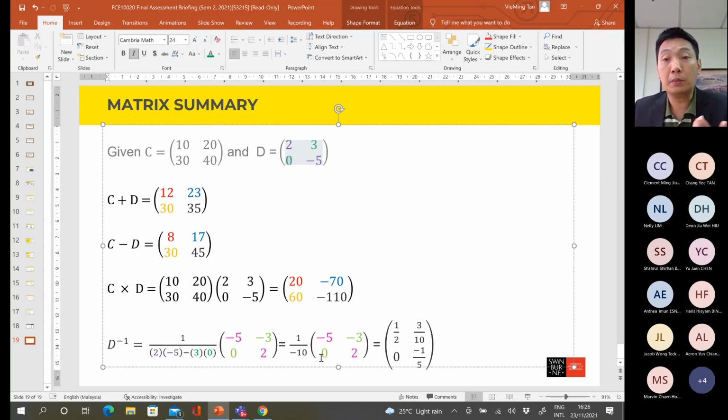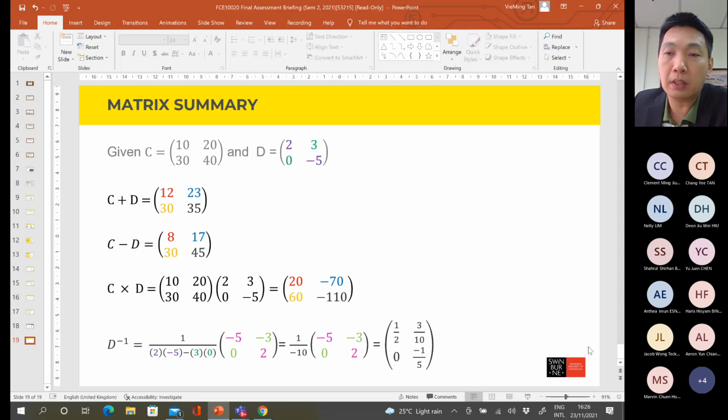Then lastly, we can bring in 1 over negative 10, which is the scalar value. The scalar value we can bring in and multiply into each element. For this element, we use negative 5 multiplied by negative 1 over 10, so I get positive 1 over 2. Continue the same thing for the other elements to get the final answer. These are the things that you need to know for your final exam.